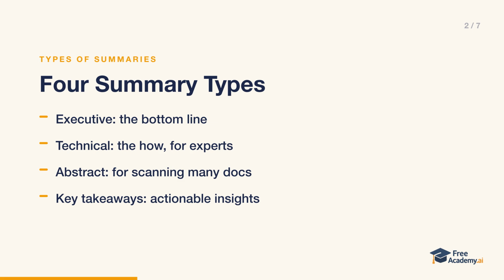Same source material, 4 very different outputs. Naming the type in your prompt is a shortcut. If you say, write an executive summary or give me the key takeaways, the model already knows what to emphasize and what to leave out.